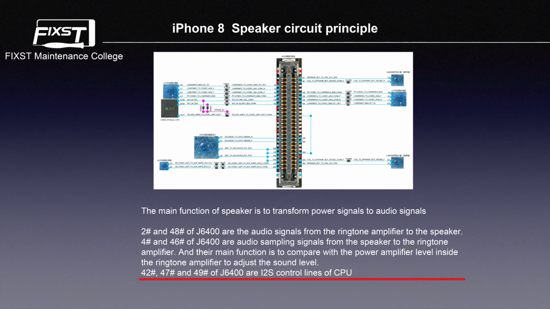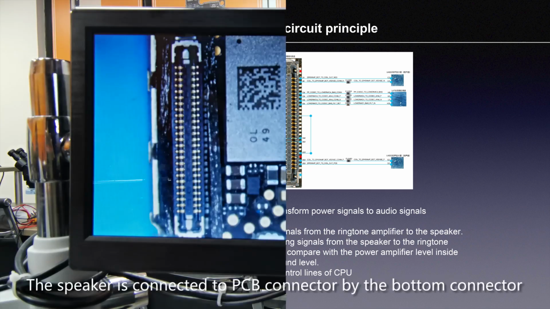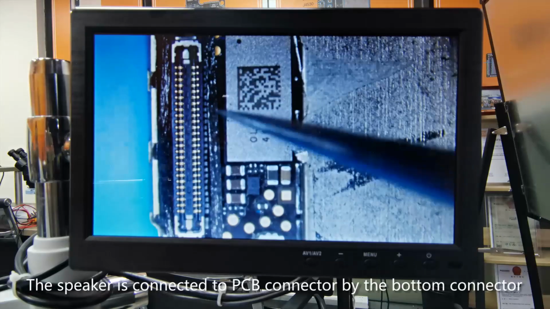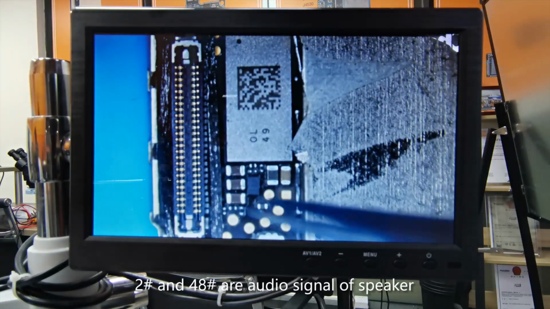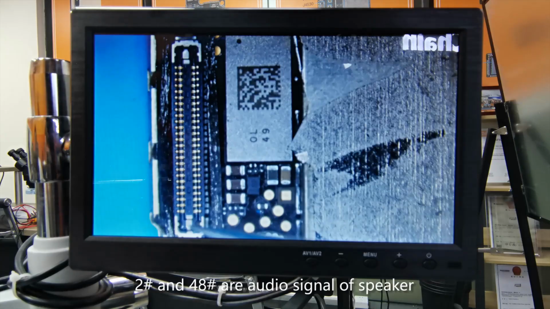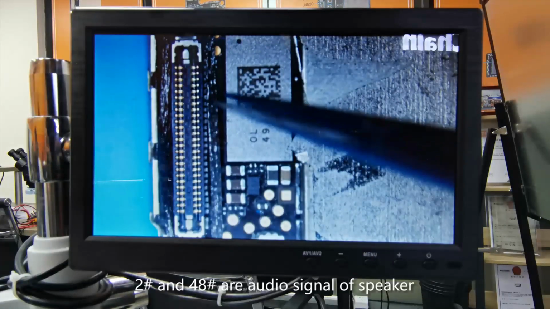And pin 42, pin 47, and pin 49 of J6400 are I2C control lines of CPU. The speaker is connected to the PCB connector by the bottom connector. Pin 2 and pin 48 are the audio signals of the speaker.